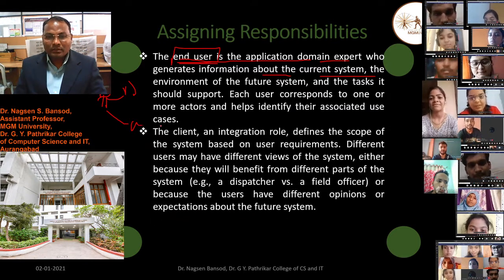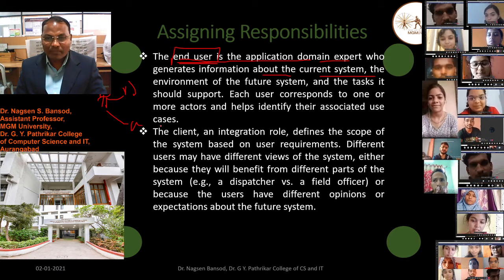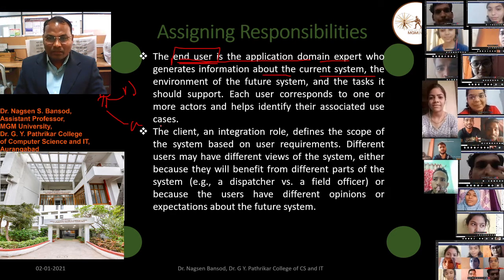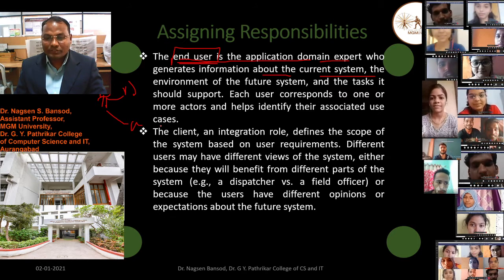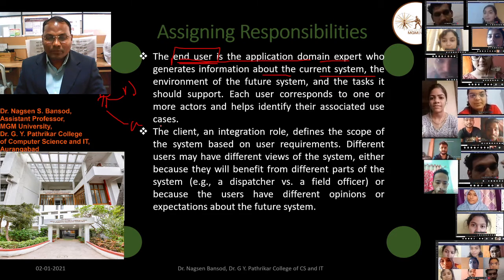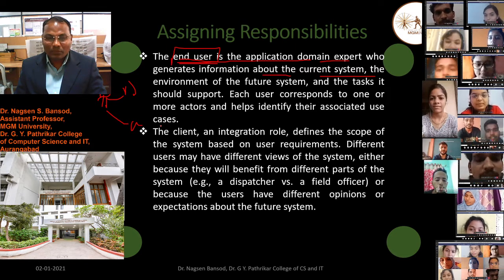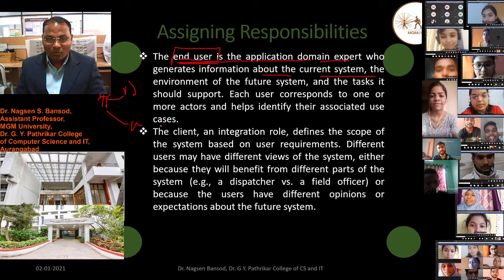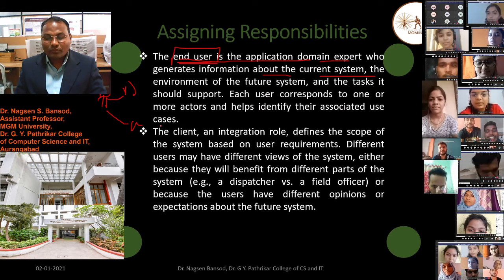The client and integration role defines the scope of the system based on user requirements. Different users may have different views of the system, either because they will benefit from different parts of the system, for example a dispatcher versus a field officer, or because the users have different opinions or expectations about the future system.